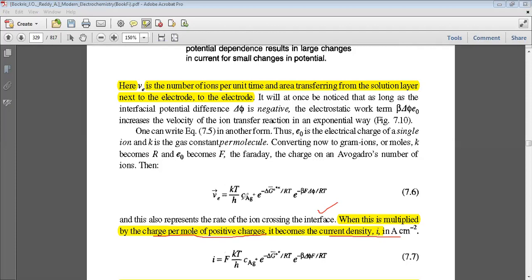When it is multiplied by the charge per mole of positive charge, I will now be equal to F kT upon h, this relation, e raised to the power minus delta G naught upon RT, e raised to the power minus beta F delta phi upon RT.